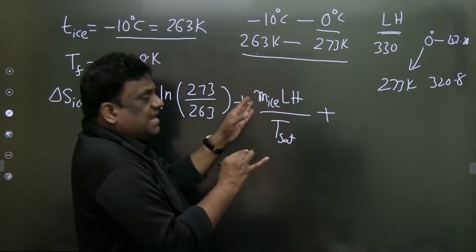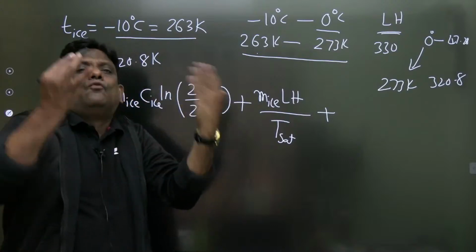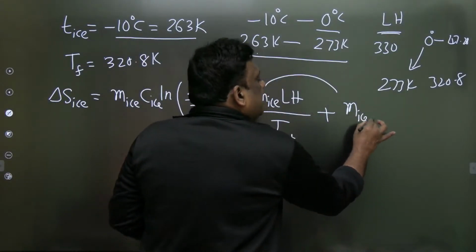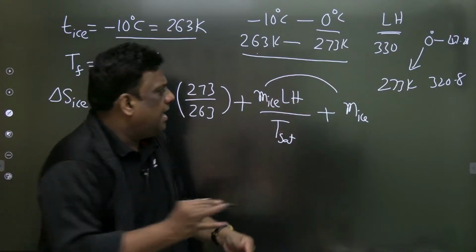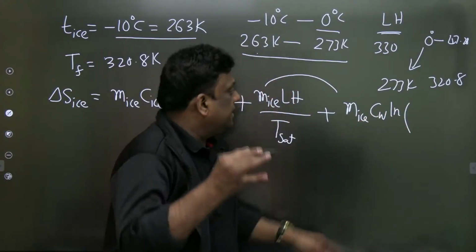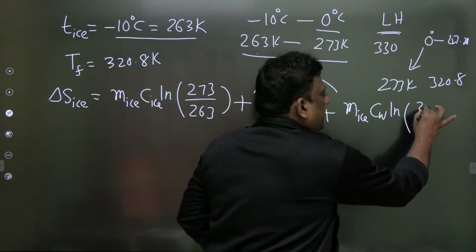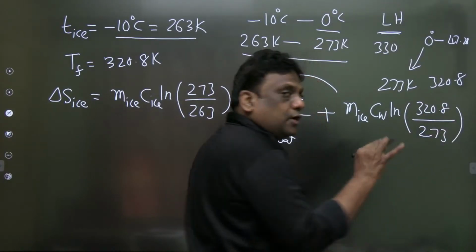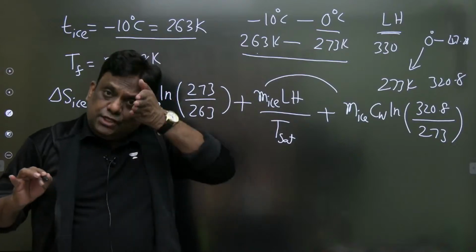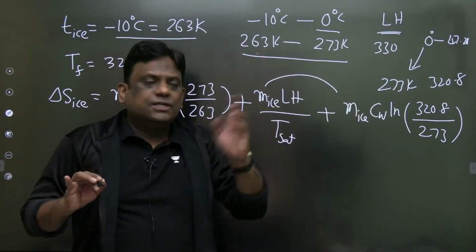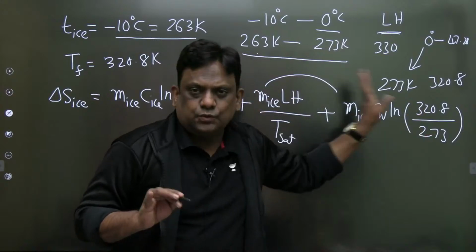Now this ice is converted into water. So it should actually be water, but I'll write this as ice because the mass is the same, and specific heat of water and ln. What is the final temperature of water? That is 320.8 by the initial temperature 273, because it is converted from 0 degrees centigrade. Water is now converted from 0 degrees to 47. 0 degree is 273, 47 is 320.8.